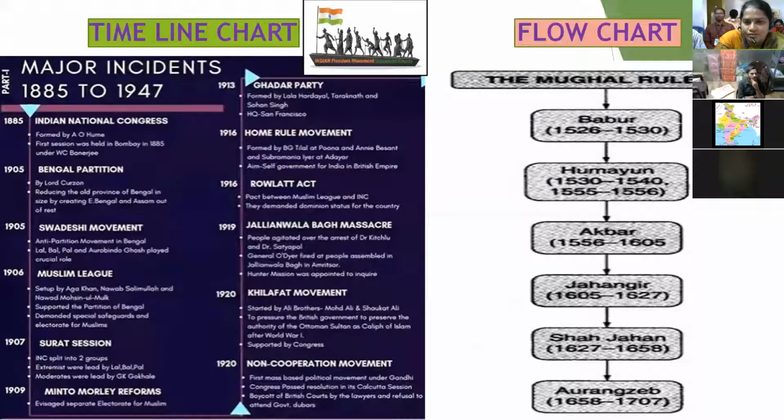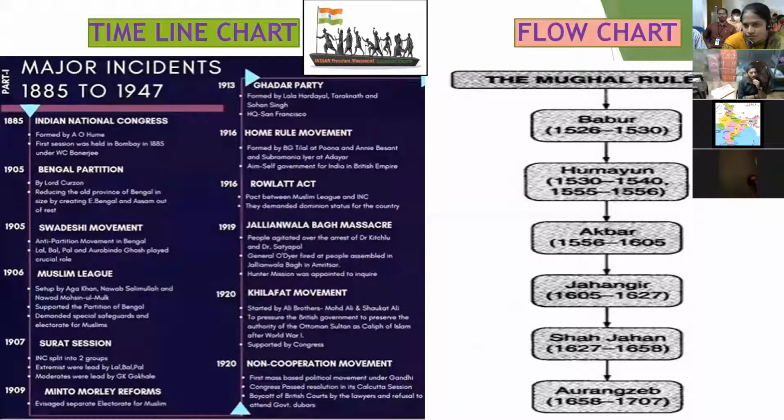For example, I am asking you a question. Who was the grandfather of Akbar? Who was the grandfather of Akbar? Can I have the answers here? Who was the grandfather of Akbar? Babur. Bishama ma'am, thank you ma'am. Jerry ma'am, thank you ma'am. Lakshmi sir, thank you sir. Jansi ma'am, thank you ma'am. Suguna ma'am, thank you ma'am. In the same way, we have to explain who was the grandfather, who was the greatest emperor. Shah Jahan's period was known as the golden age of Mughal arts and architecture because he constructed world-famous constructions like the Taj Mahal.